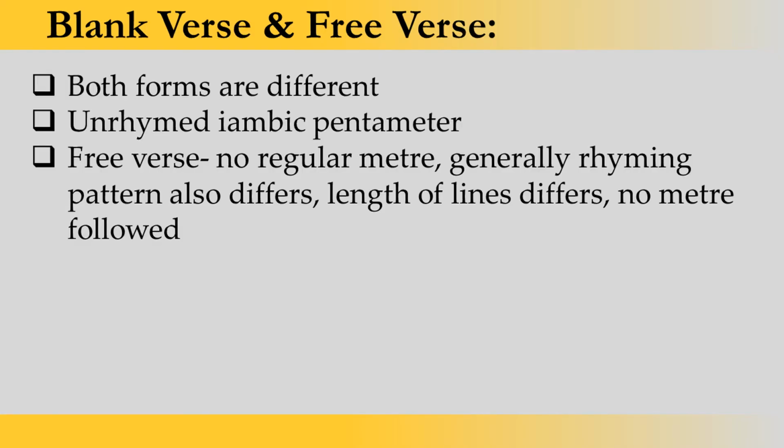Both forms are different. Blank verse is unrhymed iambic pentameter, whereas in free verse you do not have any regular meter. Generally the rhyming pattern also differs, the length of lines differs, and no meter is followed. Now it is very evident, the difference between these two terms. In free verse there is no regular meter and no rhyming scheme. In blank verse you also do not have a rhyming scheme, but in free verse the lines differ. For example, the first line may be lengthy, the second might be short. These kinds of things happen in free verse, but it is not the case in blank verse.